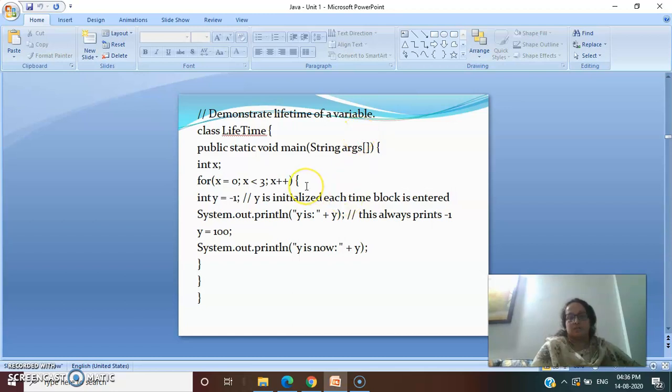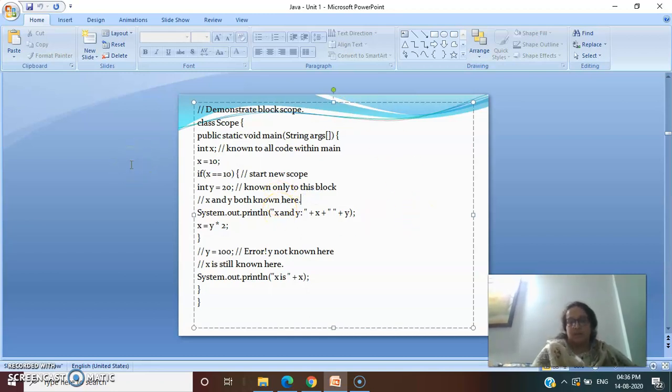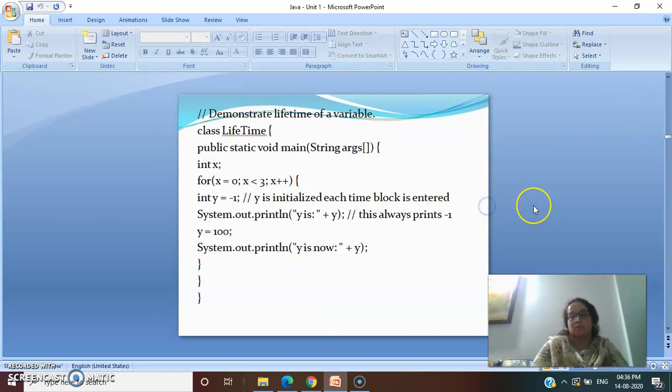Next program. See, this was the program which explained to you the scope of a variable. Now in the next program I will explain to you the lifetime of a variable. Lifetime means, what does the word lifetime mean? Lifetime means how long the life of that variable is. Alright, how much is the life of that particular variable?